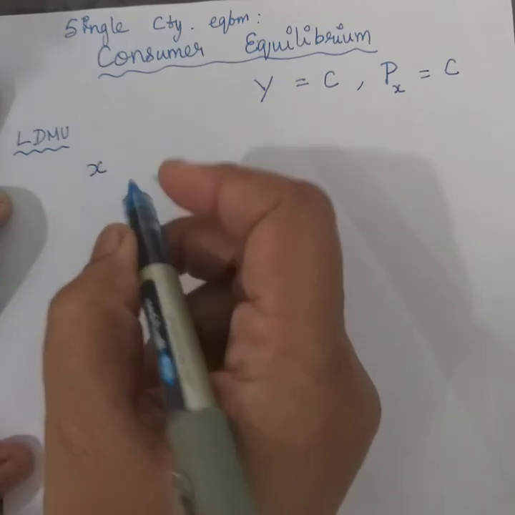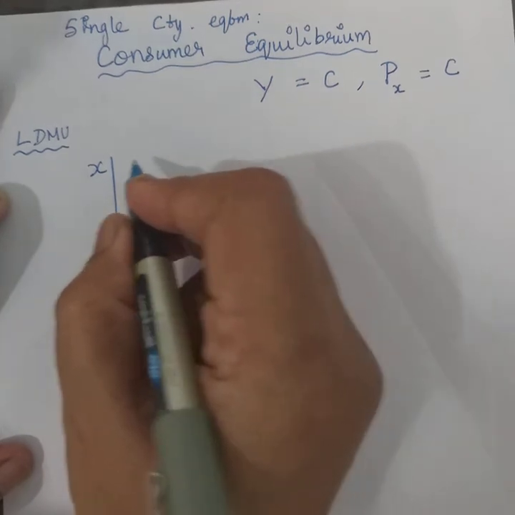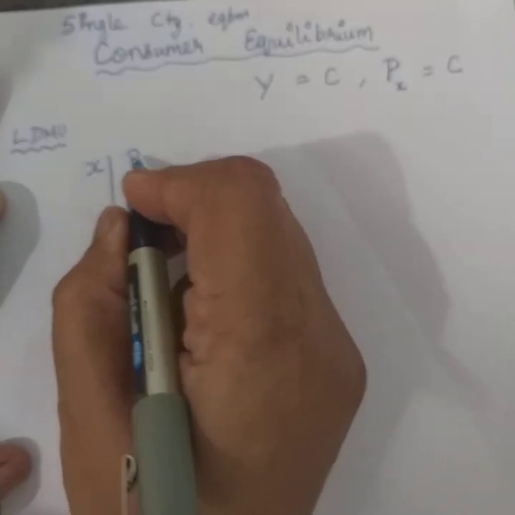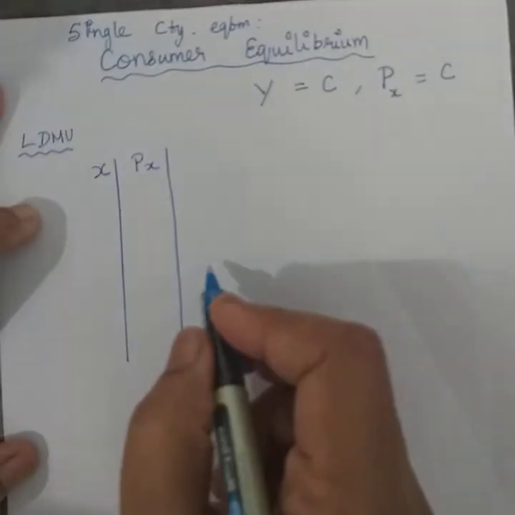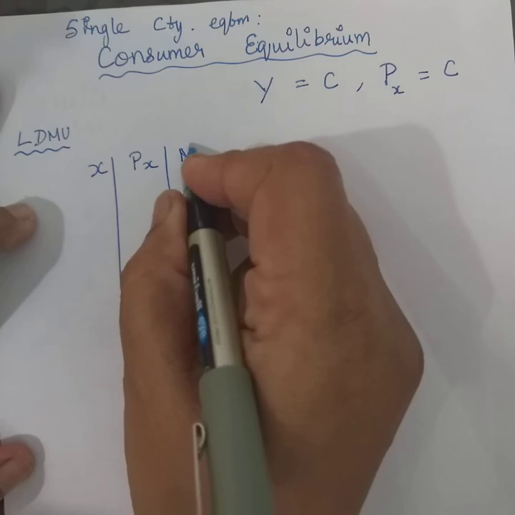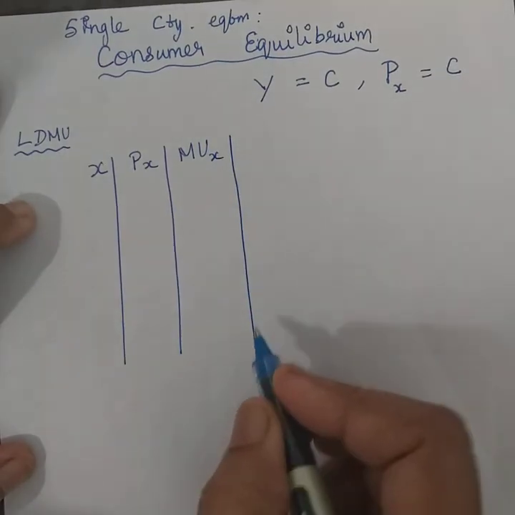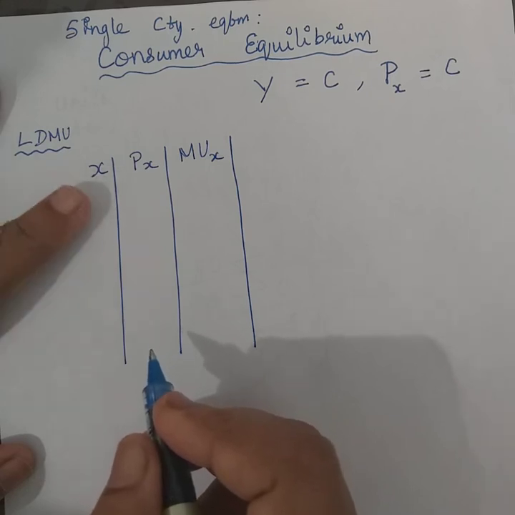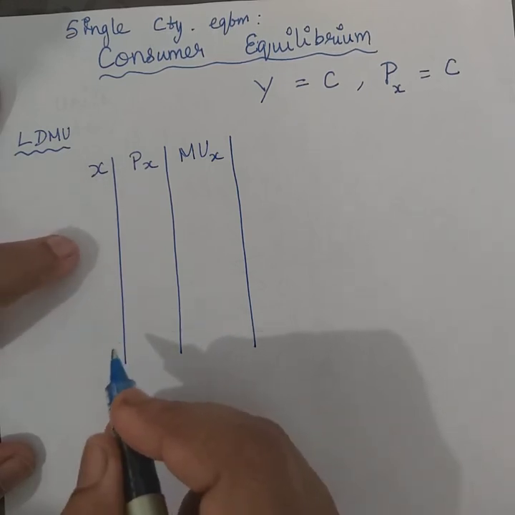Commodity X is what is going to be purchased, and the price of the commodity X is given, which is fixed, and then the marginal utility of the commodity can be measured even as the number of units of X increase.